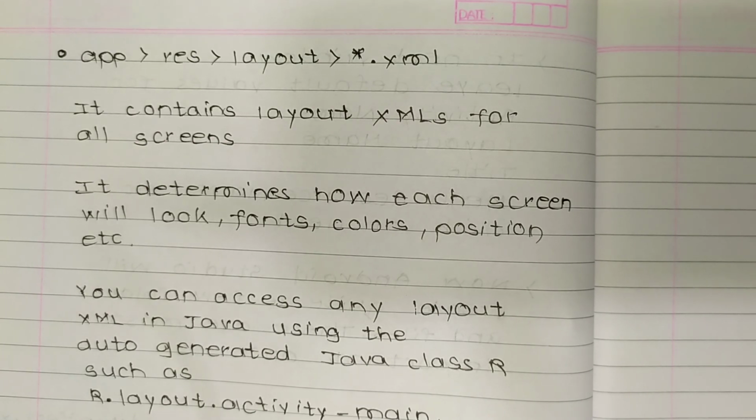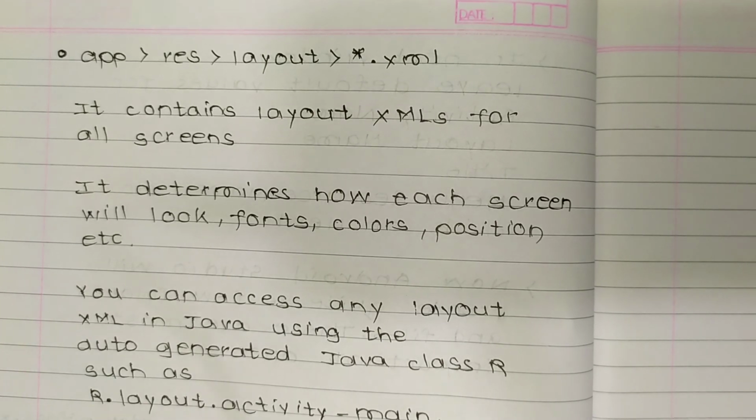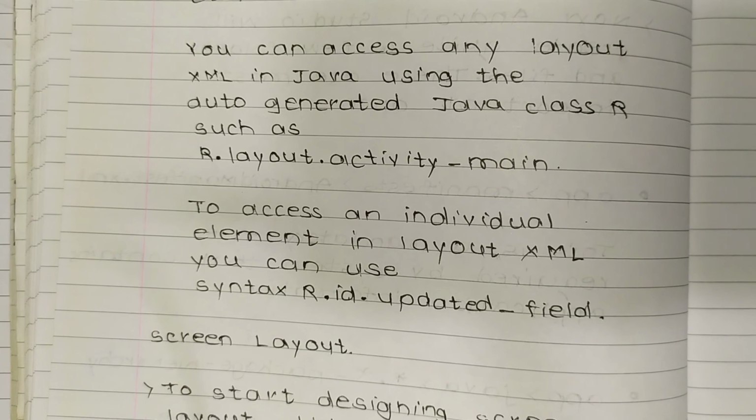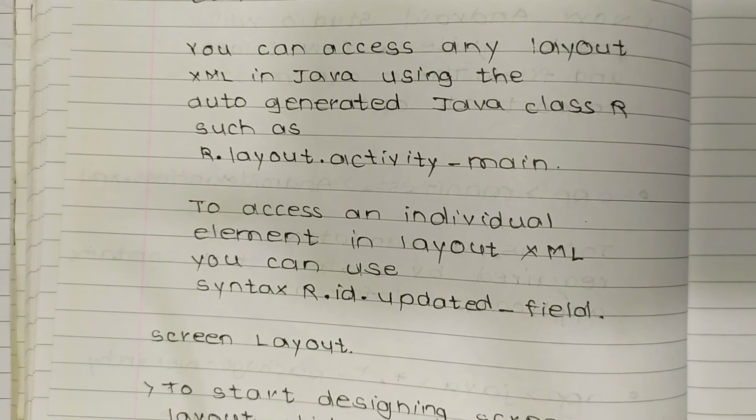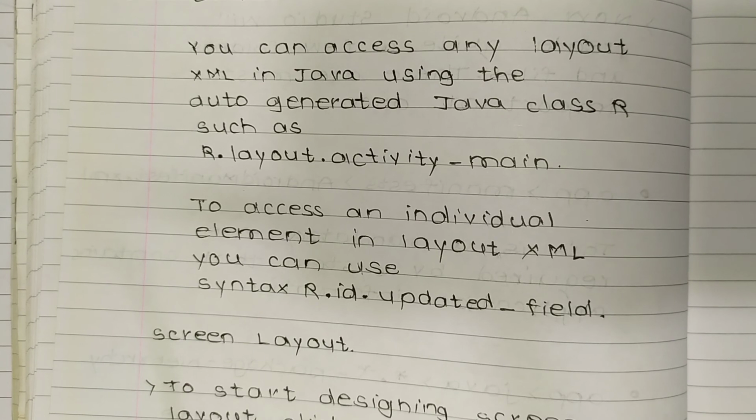It determines how each screen will look: fonts, colors, positions, etc. You can access any layout XML in Java using the auto-generated Java class R. For example, R.layout.activity_main. To access an individual element in the layout XML, you can use the syntax R.id.updated_field.